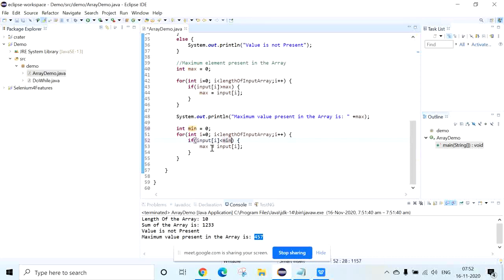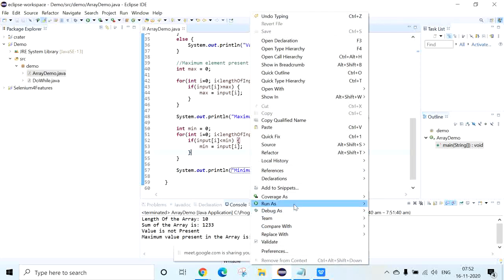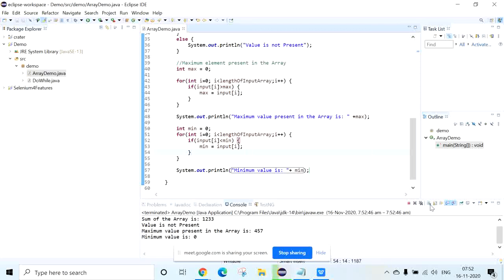Then the minimum value is, you can say minimum. Now you will get the minimum value present in that array.